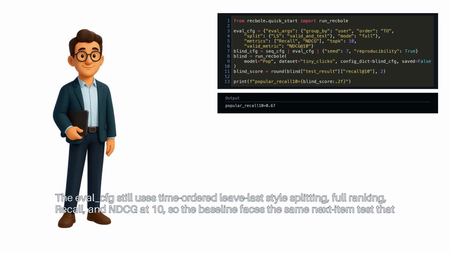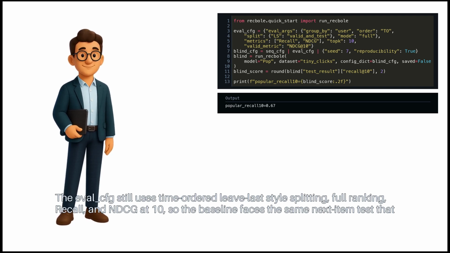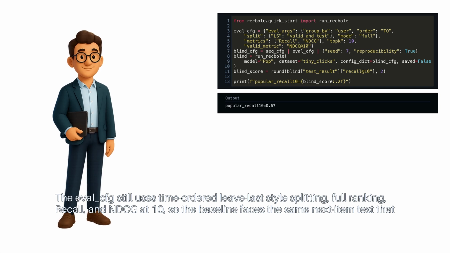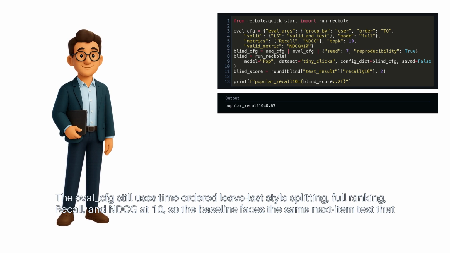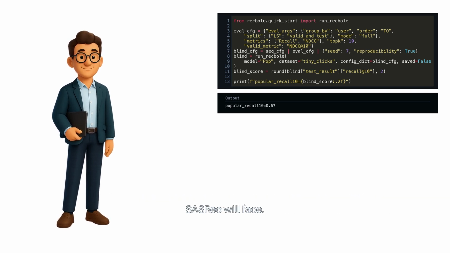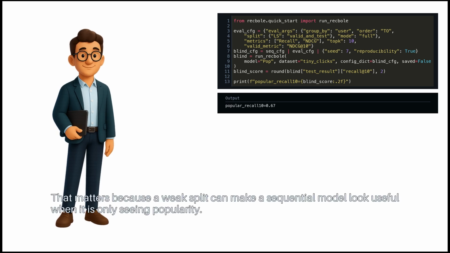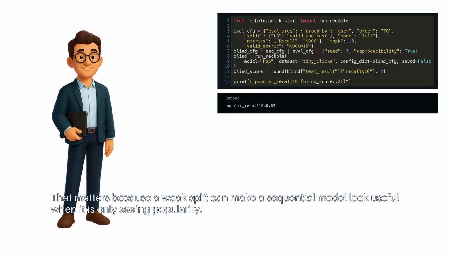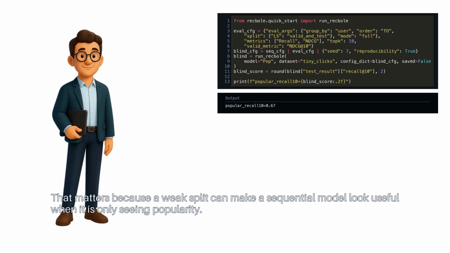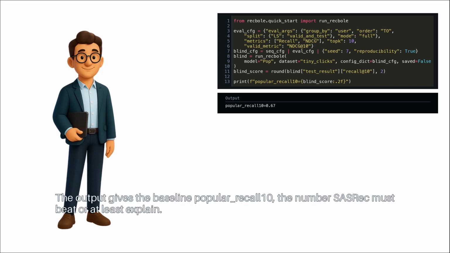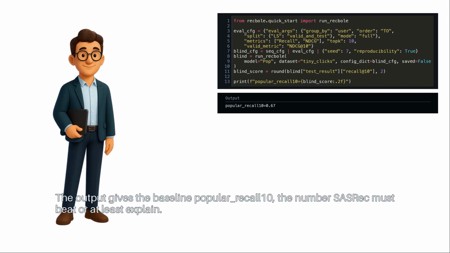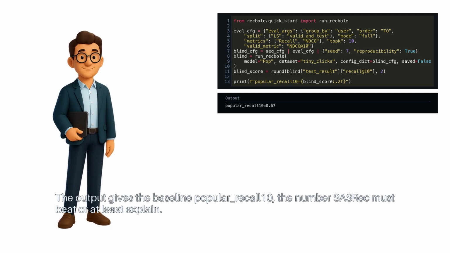The eval config still uses time-ordered leave-last style splitting, full ranking, recall, and NDCG at 10. So the baseline faces the same next-item test that SASRec will face. That matters because a weak split can make a sequential model look useful when it is only seeing popularity. The output gives the baseline popular recall at 10, the number SASRec must beat, or at least explain.